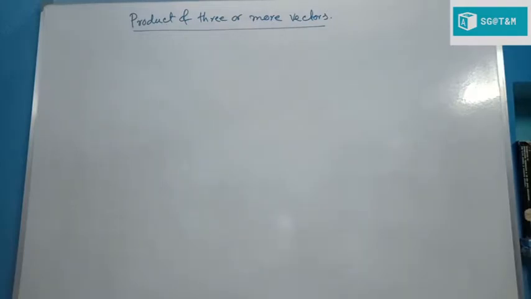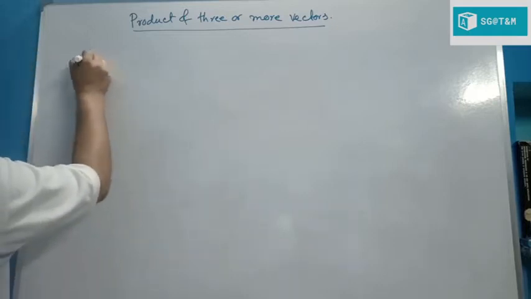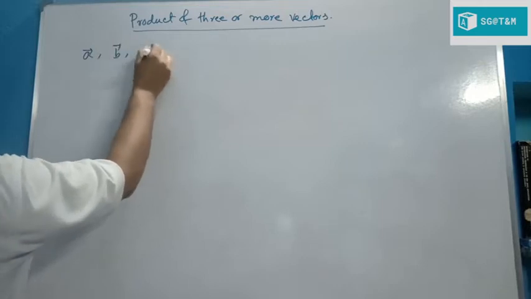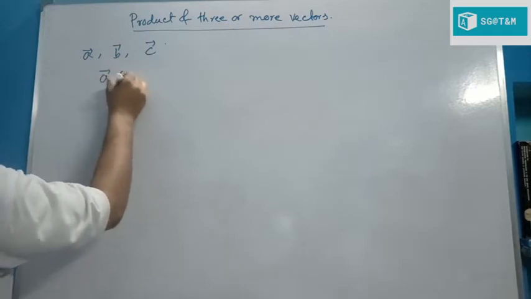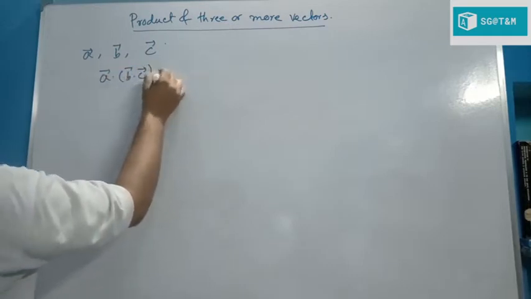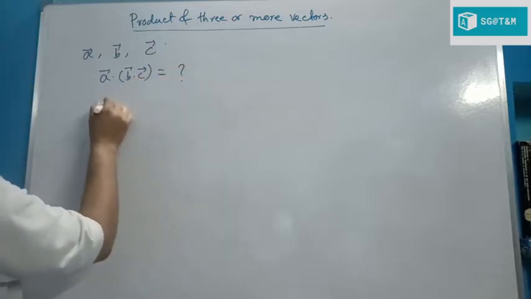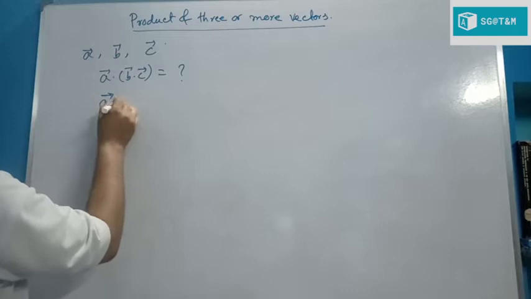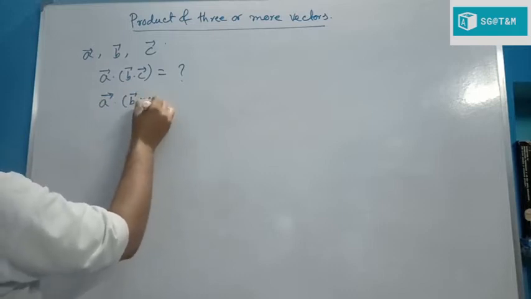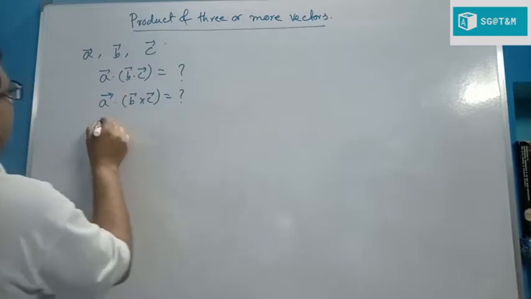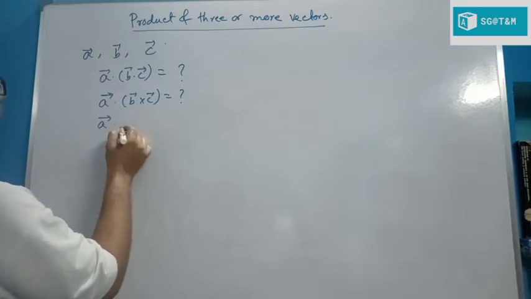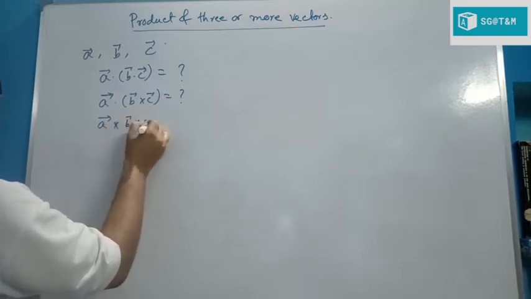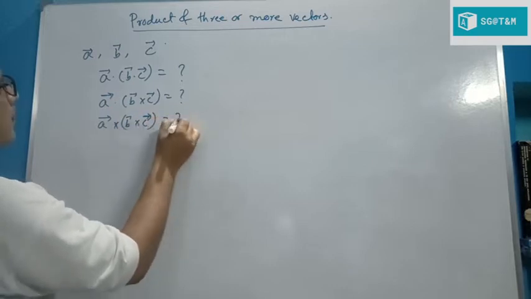So if we start the product of three or more vectors, first we take three vectors. Suppose three vectors are A, B and C. A vector, B vector and C vector. Then the product: if we take A dot B dot C, is equal to how much? First one. Second one, A vector dot B cross C is equal to how much? And number 3, A cross B cross C is equal to how much? These three questions first arise.